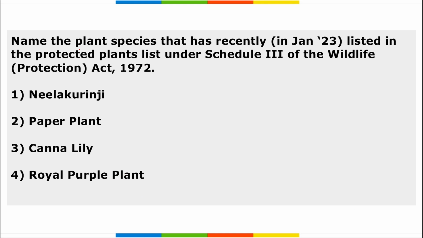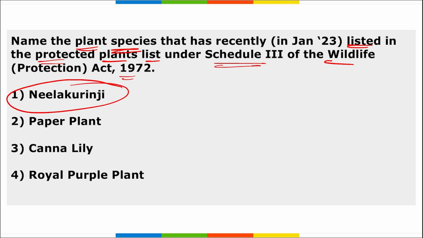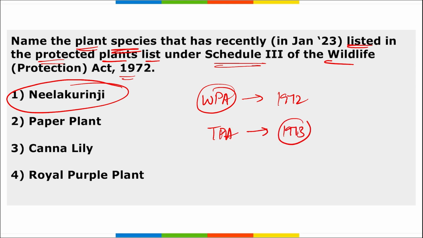Next, name the plant species that has recently been listed in the protected plants list under Schedule 3 of the Wildlife Protection Act of 1972. So the name of the plant species is Nila Kurinji. Alright, just remember it directly. If I ask you Wildlife Protection Act, when did this act come? In 1972. Tiger Protection Act, when did it come? In 1973. And in 1973 only, the Chipko movement was also launched by Sundarlal Bahuguna in Uttarakhand.